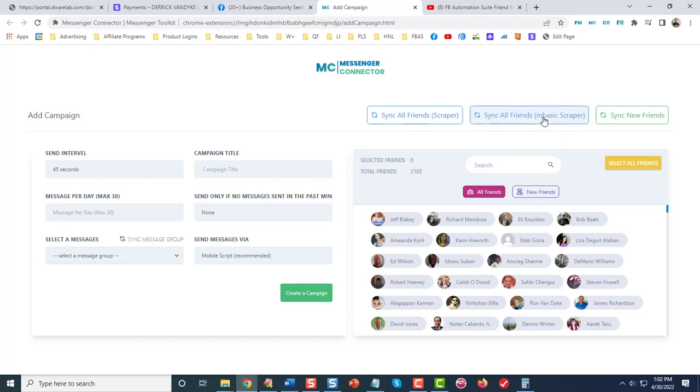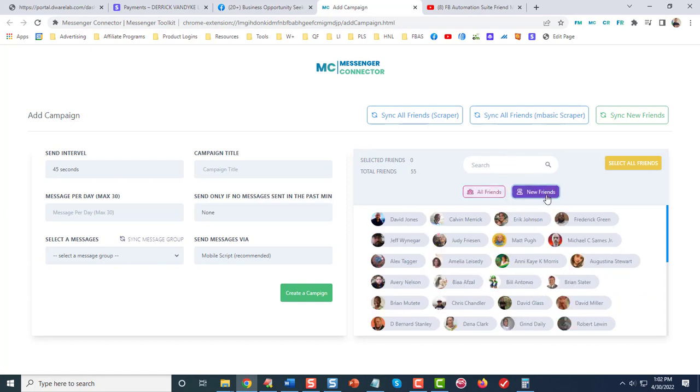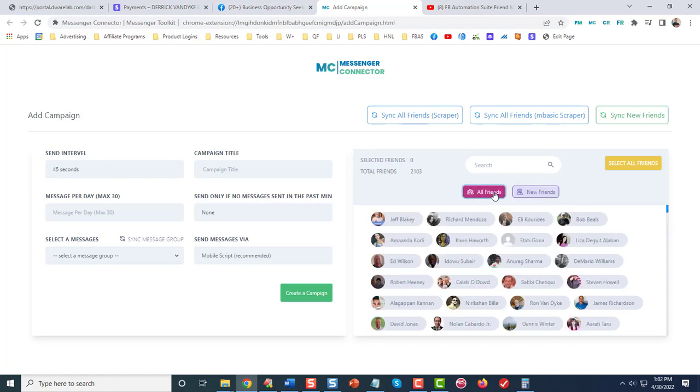And once you get all your friends in, you can select new friends and send your follow-up message, and you can select all friends so you can contact people that you haven't talked with in a while.